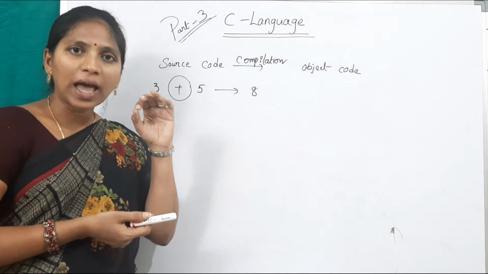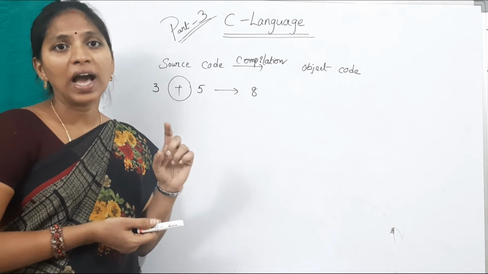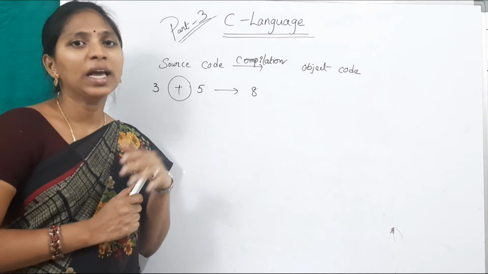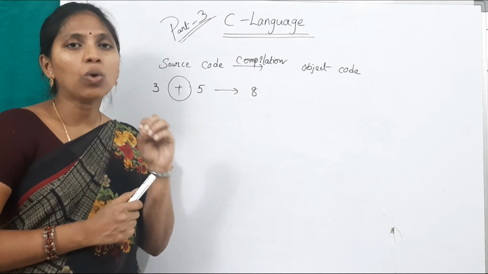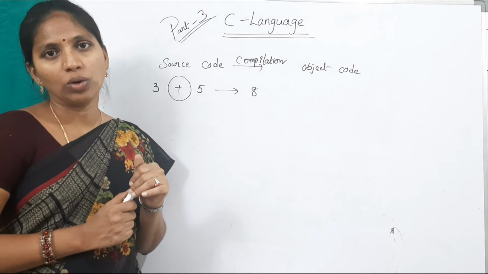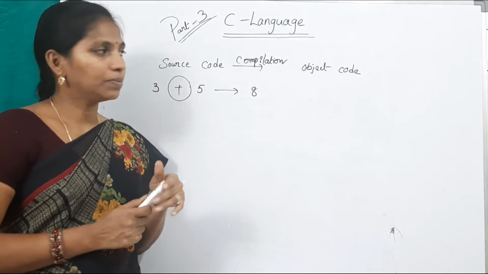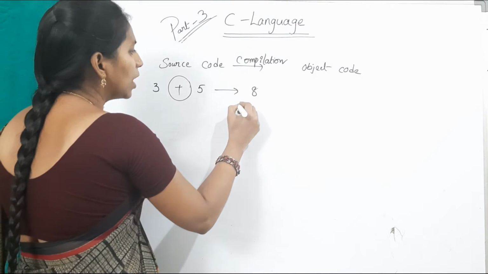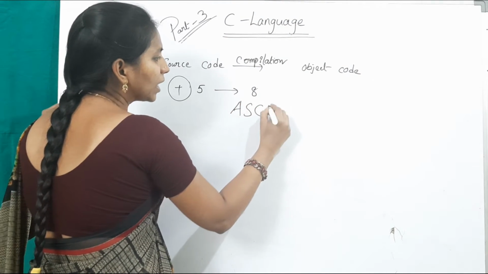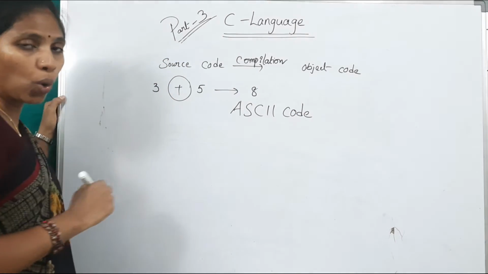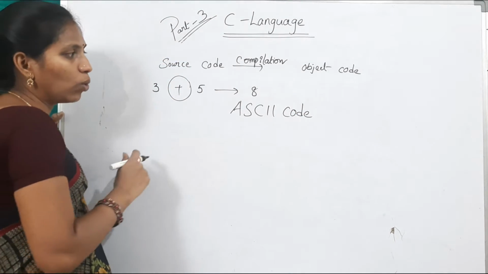Each and every character present in the keyboard has a code, a special code, in any programming language. That special code is nothing but ASCII code. Very important concept from the point of view of interviews. See here, ASCII codes. Every character present in the keyboard has its own code, that is called ASCII code.